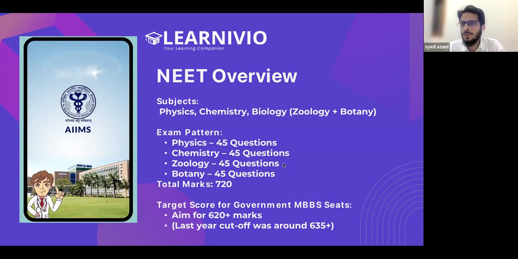And it will align with the school exams. It's not a big difference between the syllabus of NEET and that of the school.